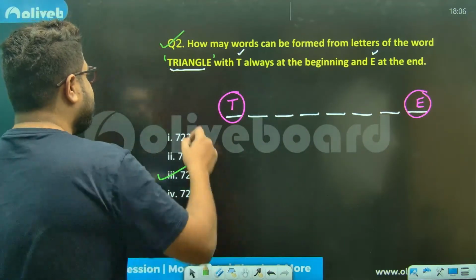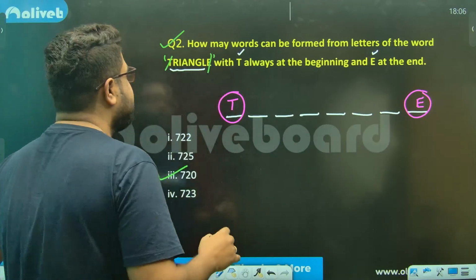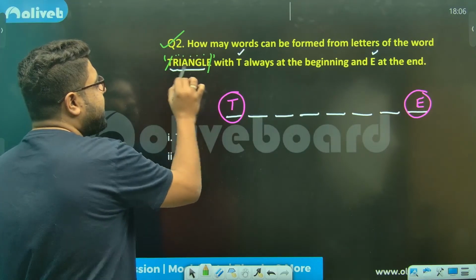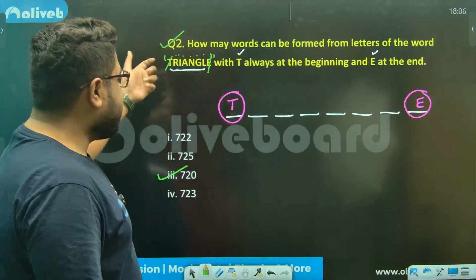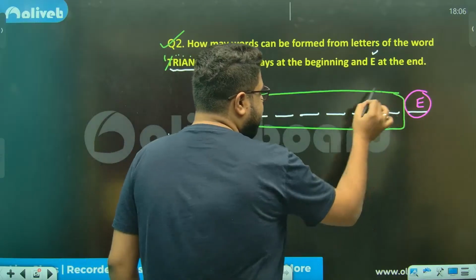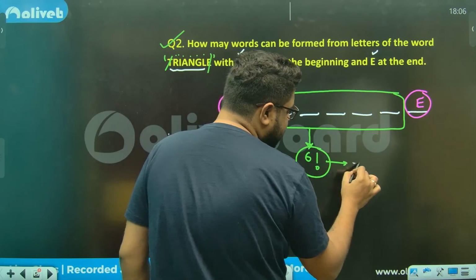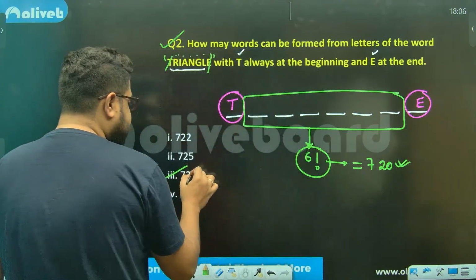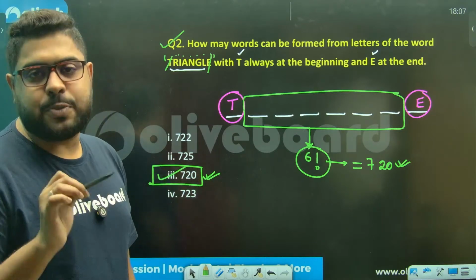So T I cannot touch, E I cannot touch. Whatever you can do, do it here. All 6 places, 1, 2, 3, 4, 5, 6, are different letters. So I can fix these 6 places with 6 different letters in how many ways? In 6 factorial ways. That will be my answer. 6 factorial stands for 720, which is nothing but option number 3.